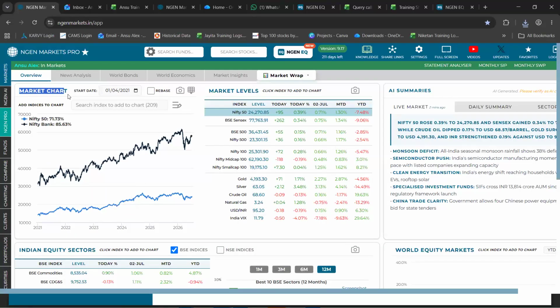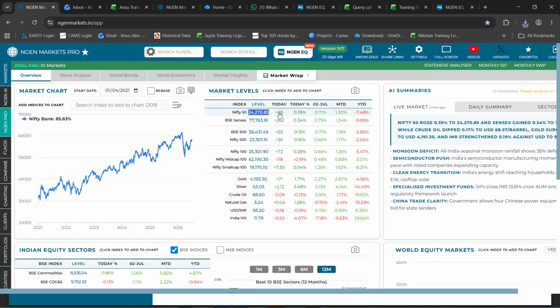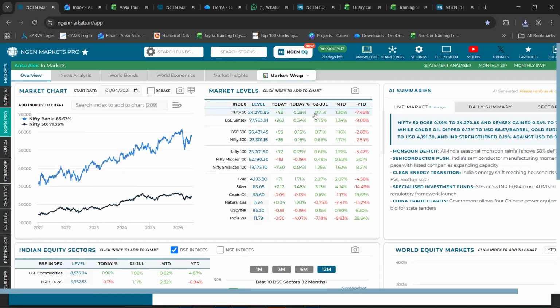Now, next to the market chart section, we have this market levels section. This is a live ticker section wherein for these benchmarks, you can see their live levels, their today percentage, as well as the today value figures. In addition to that, you can also see the 1 day change, MTD, and the YTD.